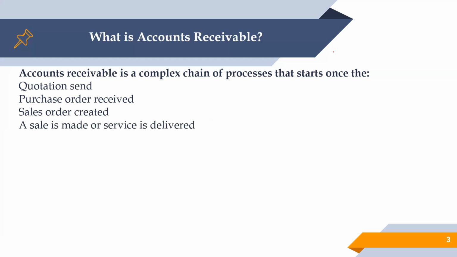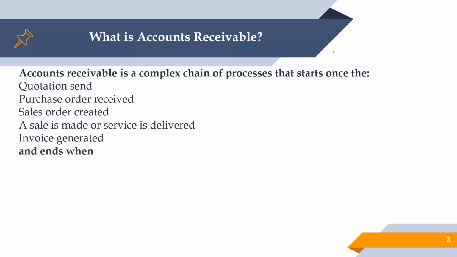Sending the quotation, preparing the quotation, revalidating the purchase order, creating the sales order in the system, and based on that sales order, as and when we have the confirmations, creating the sales invoice. So that's the invoice generation. A sale is made or service is delivered, so we generate the invoice. That's also our responsibility.